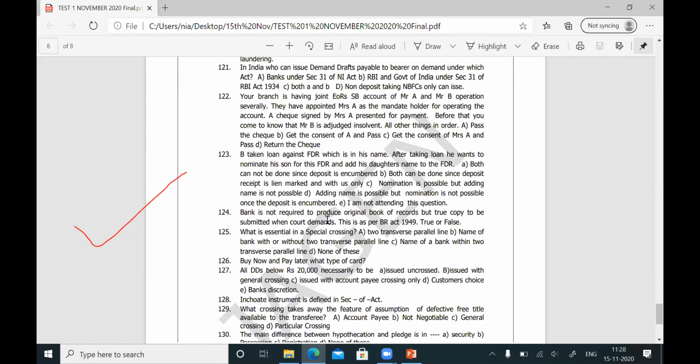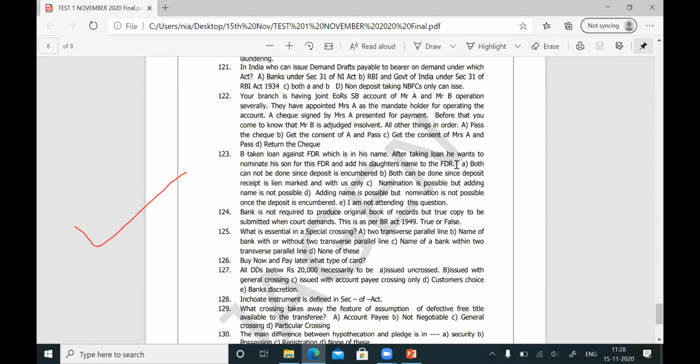123. So till 125 we'll read and we'll take a break, sir. Okay, question number 123. B has taken a loan against an FDR which is in his name. So what has happened? B is having an FDR with you and he has taken a loan against the FDR. After taking the loan, he wants to nominate his son for this FDR and add his daughter's name to the FDR.